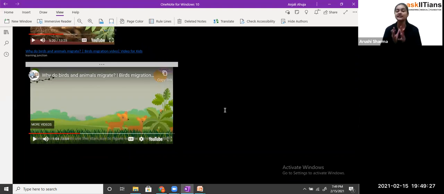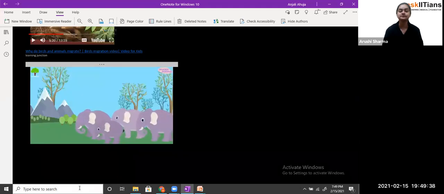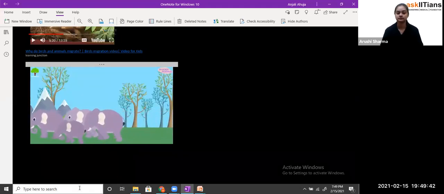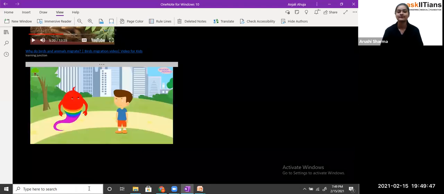Some birds and some animals get some indication from the stars and so on, so that they migrate from one place to another. Others use wind patterns or landmarks, such as mountains, lakes, and rivers, etc. That's interesting. Come on, now let's see different types of migrations one by one.